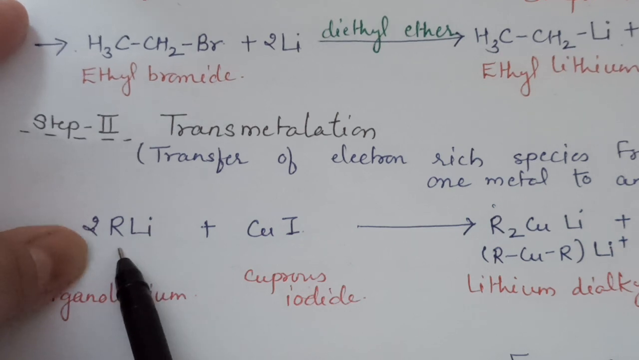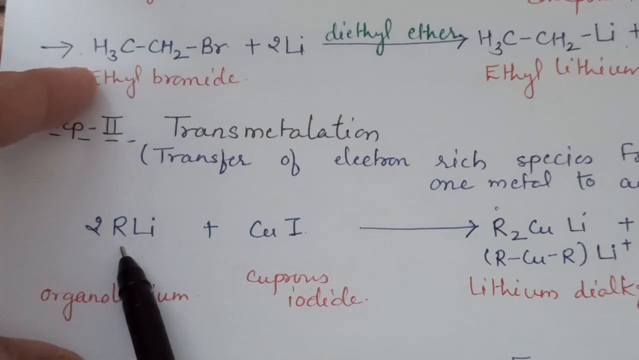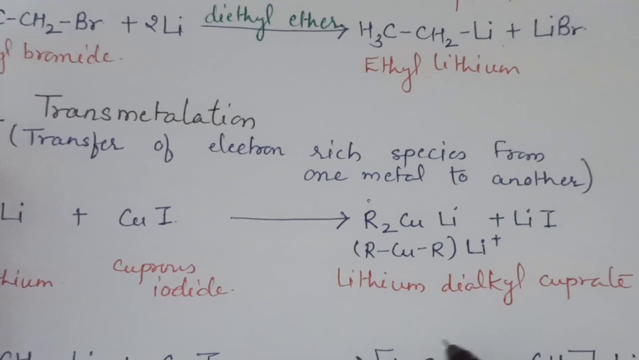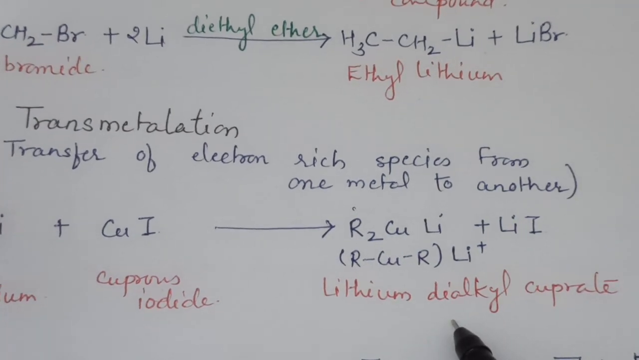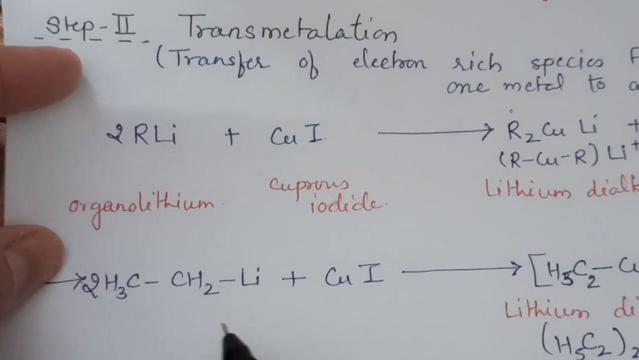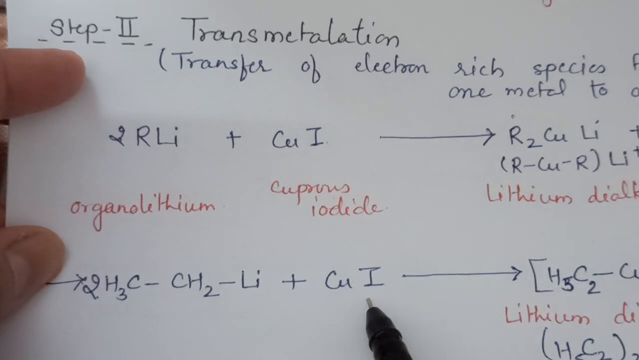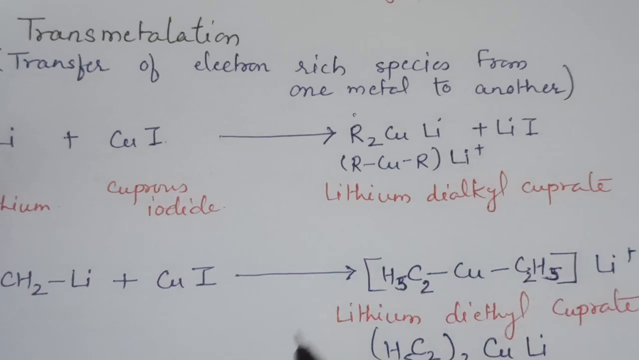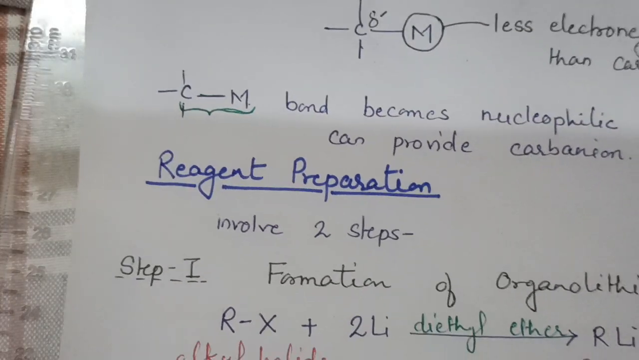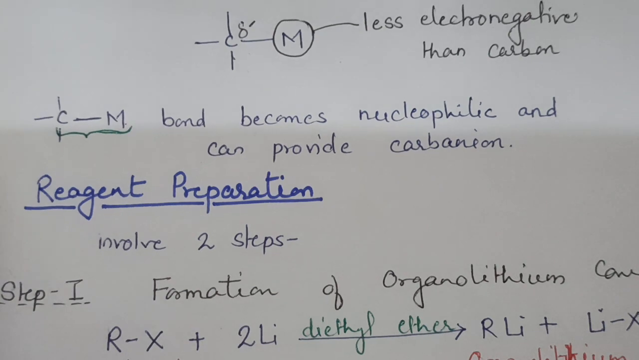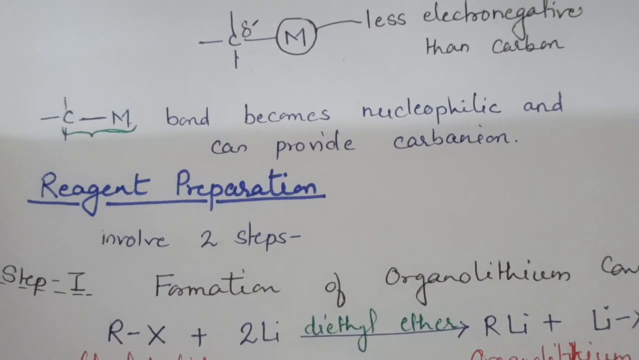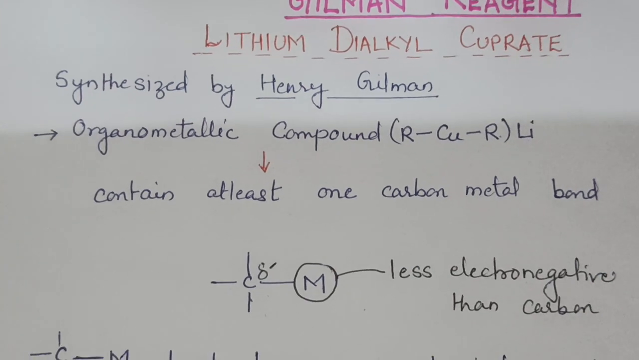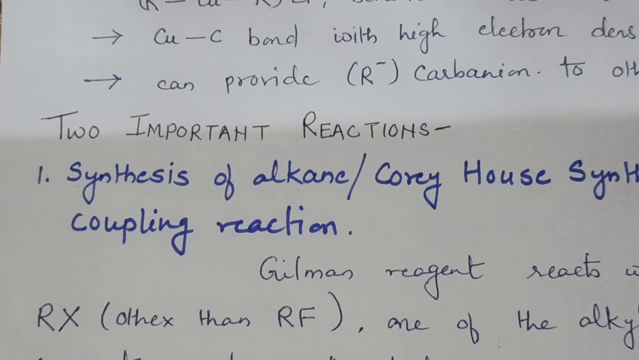In this, two equivalents of alkyl lithium are treated with one equivalent of cuprous iodide, and form lithium dialkyl cuprate. For example, reaction of ethyl lithium with cuprous iodide forms lithium diethyl cuprate. So the reaction involves two steps: formation of organolithium compound and transmetallation. This Gilman reagent has importance in organic synthesis.